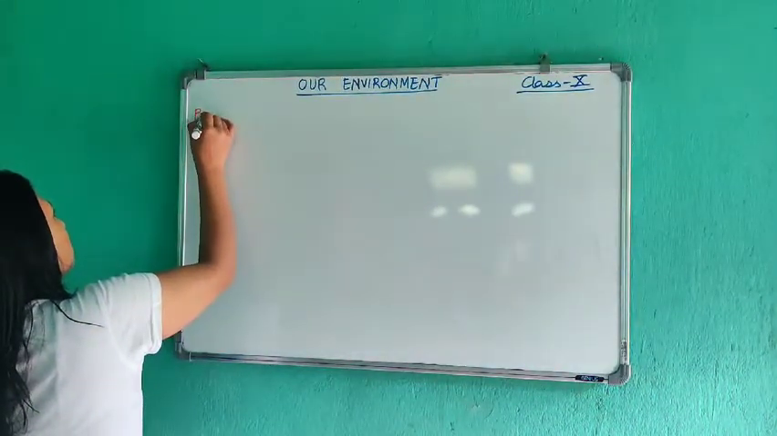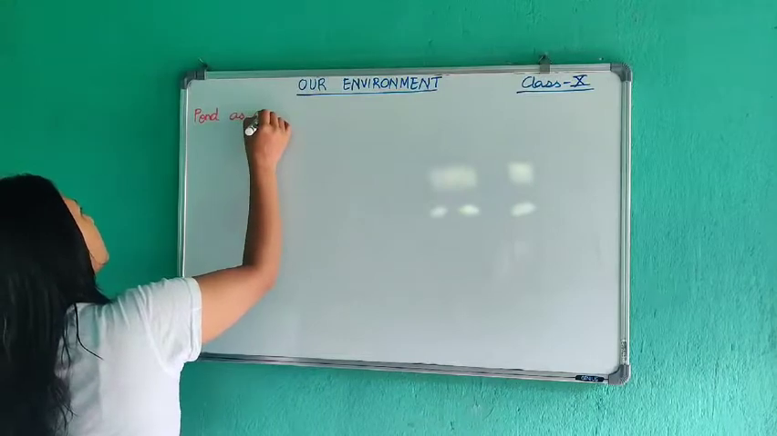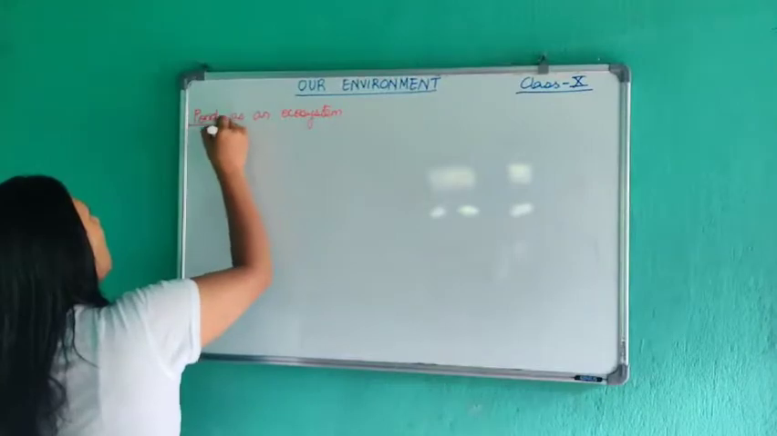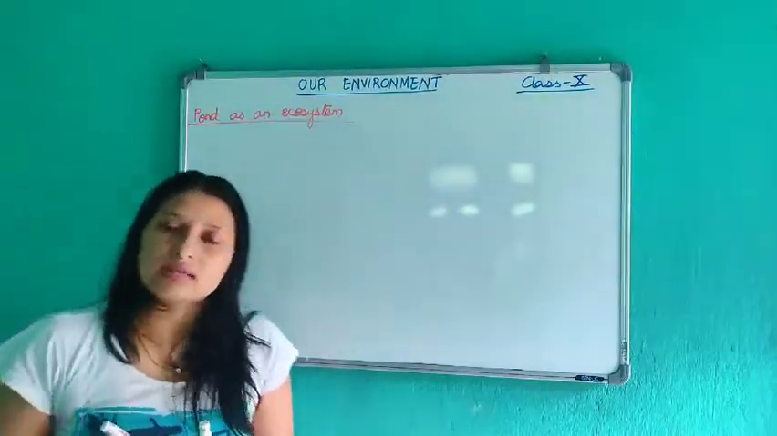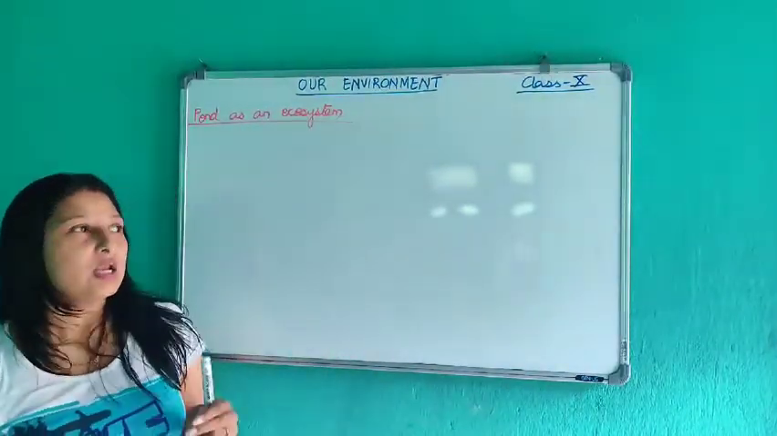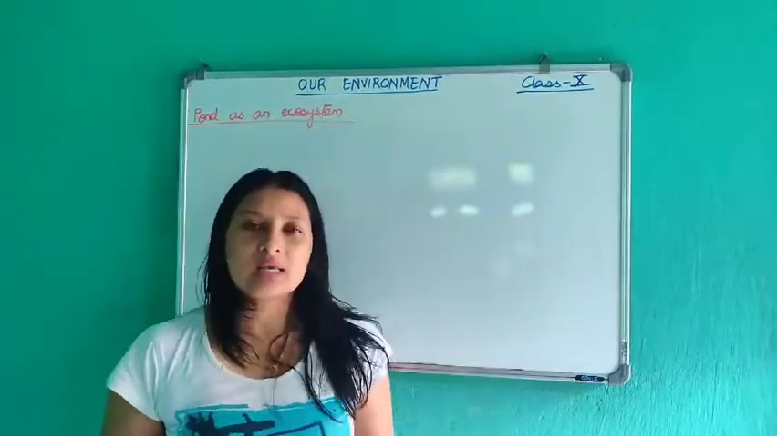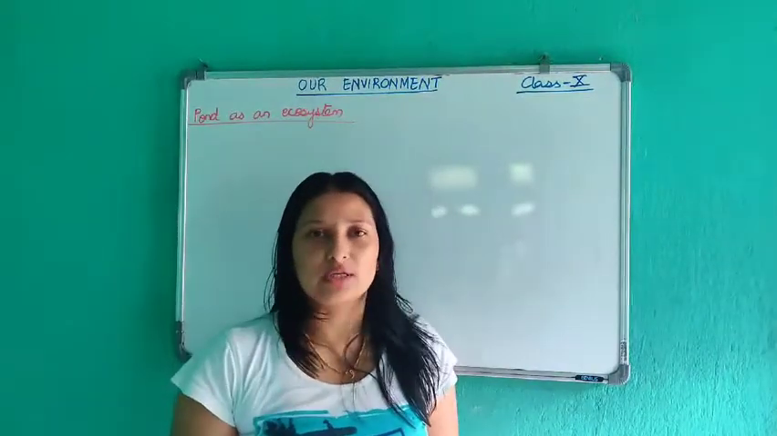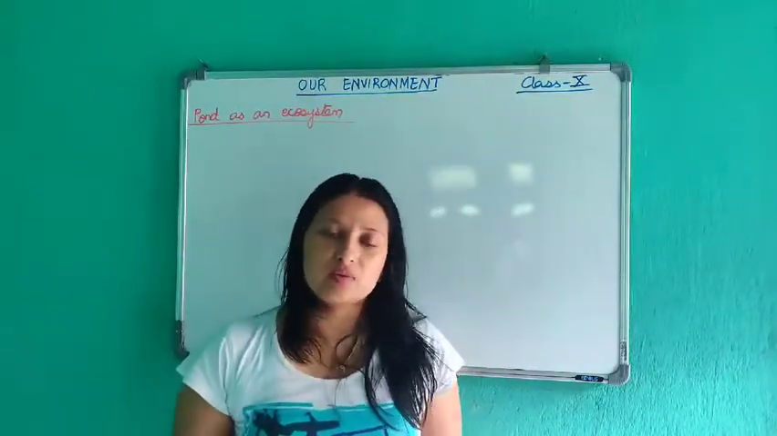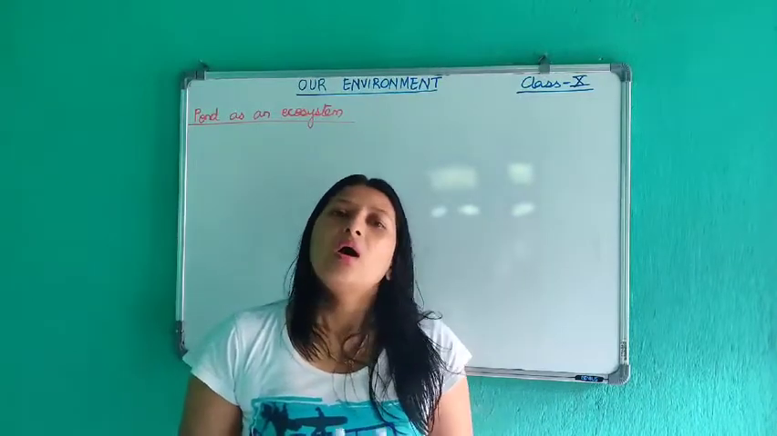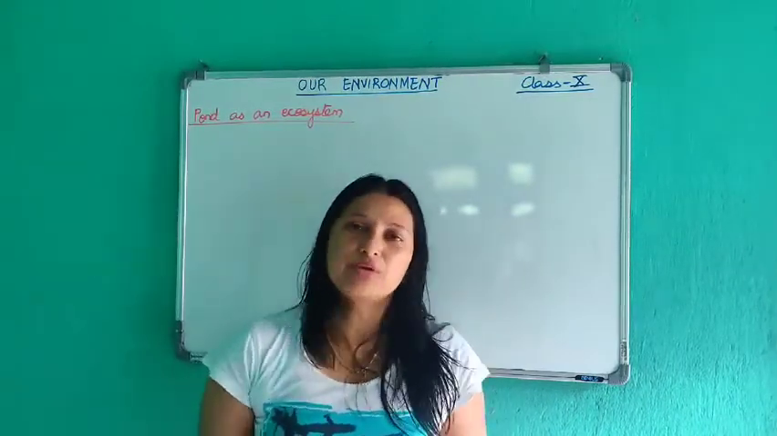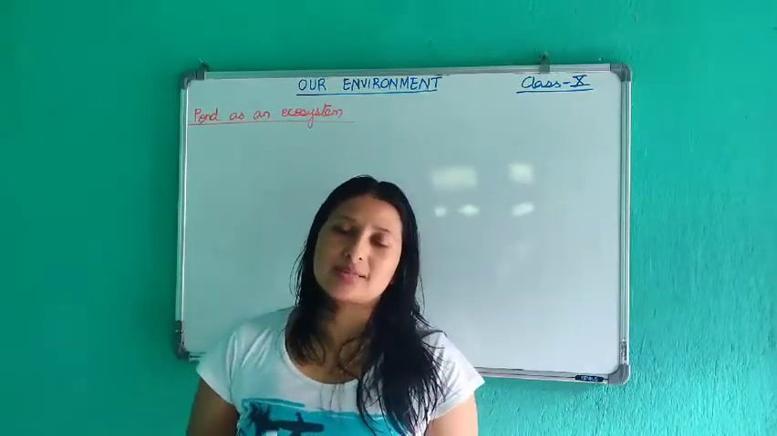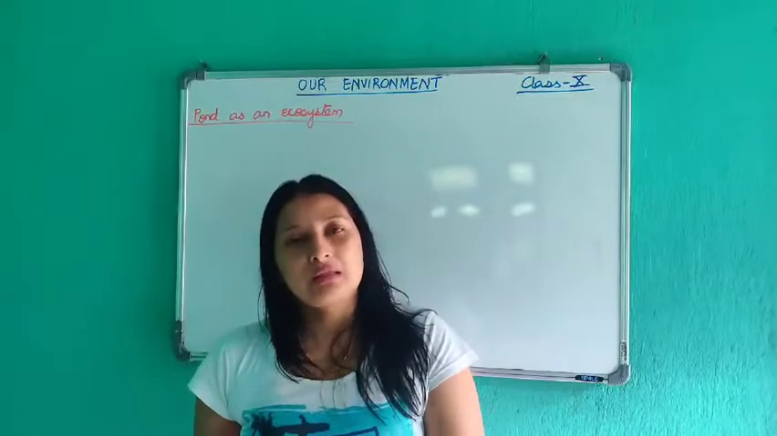I said earlier that an ecosystem can exist in water bodies and it can also exist on land. So we are talking about one such ecosystem that exists in the water bodies. Now as discussed in the previous class, you might remember that ecosystem has two components. What are those two components? Abiotic component and biotic component. So abiotic component refers to the non-living components and biotic component refers to the living components.